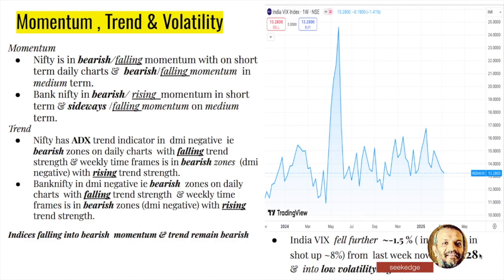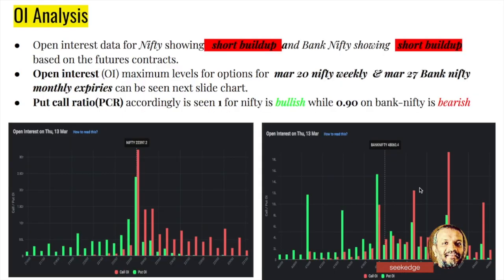It is still near the borderline of the medium volatility. So it's right now dipped to the 13 levels, in spite of the fact that the market remains weak, and there could be an explosion that can happen any time. The only thing is we don't know if it's downside or upside. But this can be positive for the bulls, the fact that VIX is not rising, the fear is less.